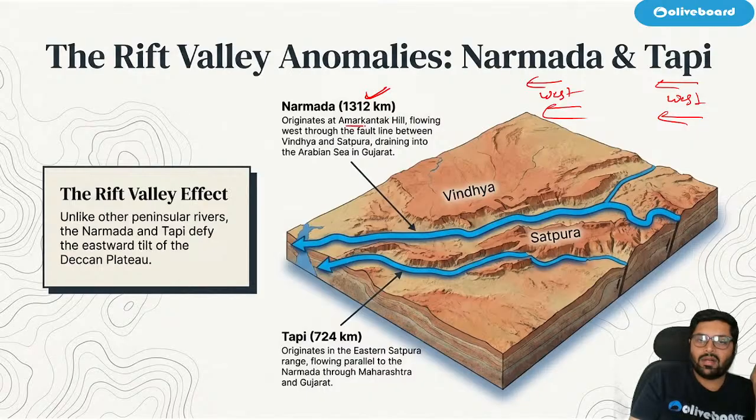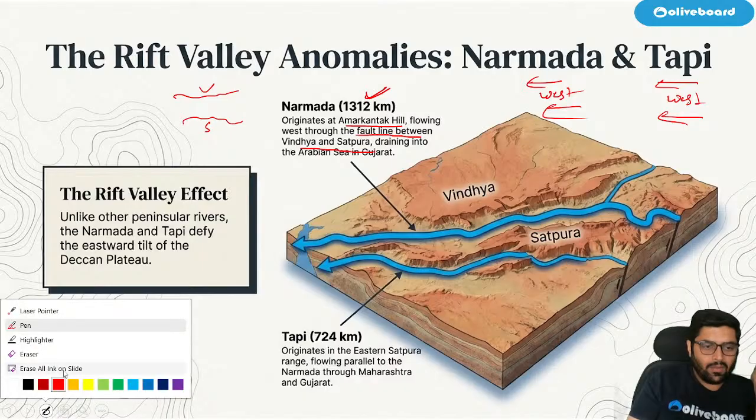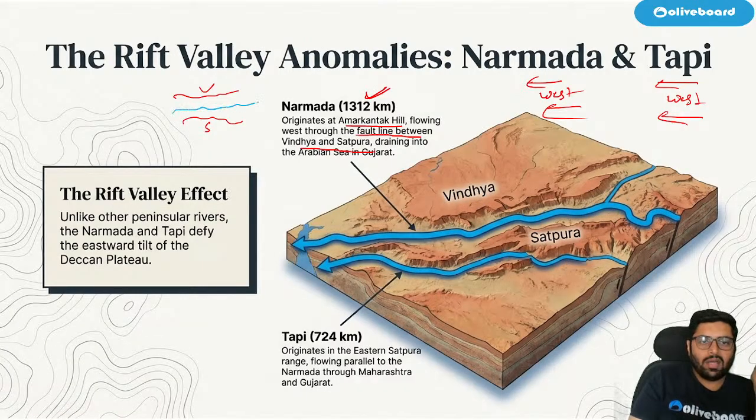It originates near Amarkantak Hill, flowing through the fault line between Vindhya and Satpura. Now, Vindhya range is like this, and Satpura is also like this. And in between, the river Narmada flows like this. So that is why it is called a rift valley. That's why Narmada flows in a rift valley. Got it?